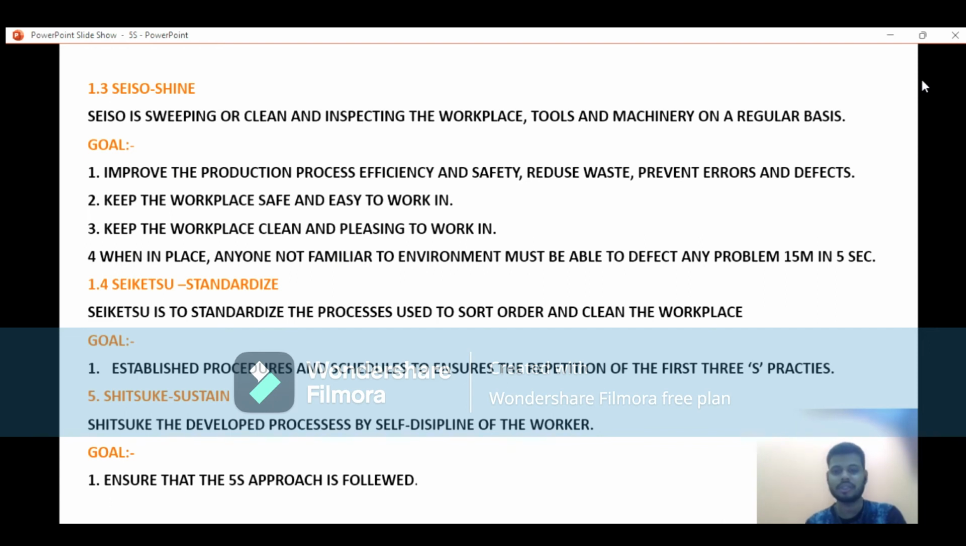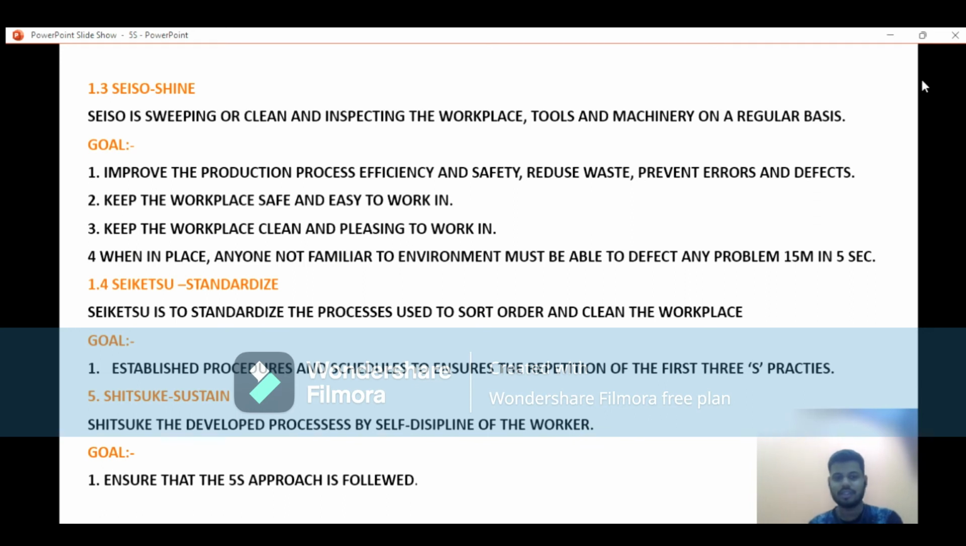That benefits us. Let's discuss this topic in TPM activities. In relation to shine is TPM, what will happen there? So next, the fourth S, that is standardize. Standardize is the process used to sort, set in order, clean the workplace. That clearly says about where to follow the 1S, 2S, and 3S.